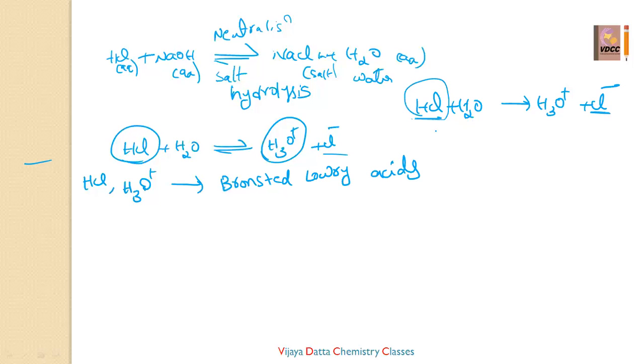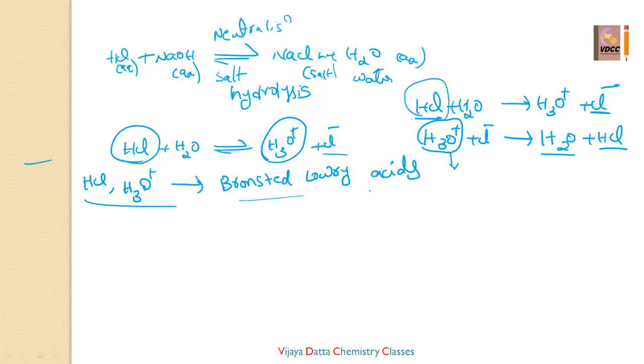Come to the reversible reaction. That is nothing but H3O plus and Cl minus giving rise to H2O plus HCl. If you observe here, this H3O plus donated the proton to Cl minus. That's why it became H2O and HCl. Here H3O plus is donating the proton, so we can call it also a Bronsted-Lowry acid. So in HCl plus H2O giving H3O plus and Cl minus in the reversible reaction, HCl and H3O plus are said to be Bronsted-Lowry acids because they are donating the protons.